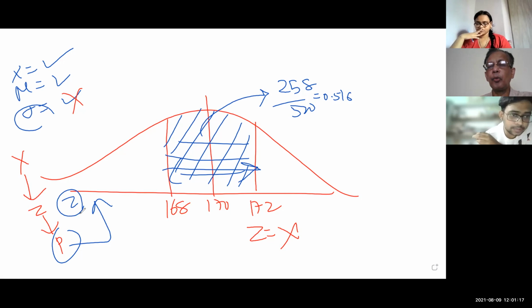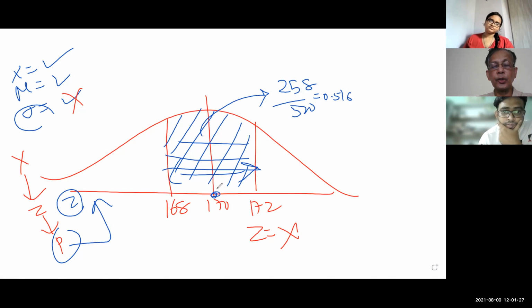Okay, now what Khushbu was precisely and succinctly trying to tell us: when you refer to the normal table, it gives the area from the center 0 to a point. So we have to find one area between this.